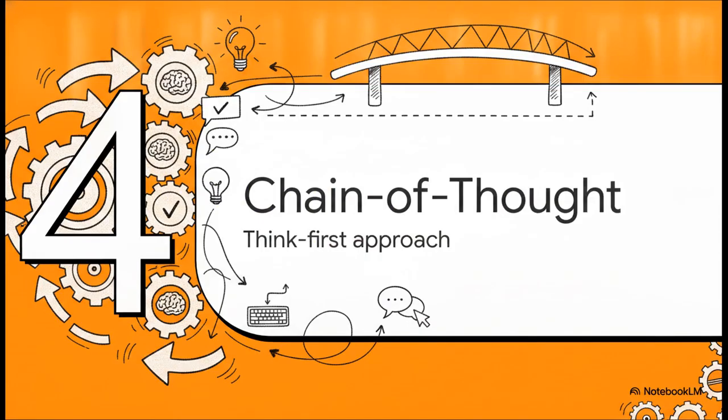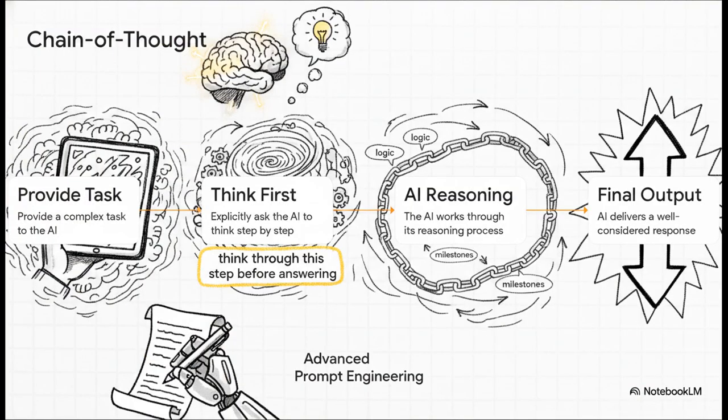Let's move on and see how this builds in Section 4. Mastering chain of thought steps, the think first approach. Okay, this brings us to our first major cheat code. Chain of thought prompting is a technique that elevates your prompts from basic instructions to advanced logical reasoning.